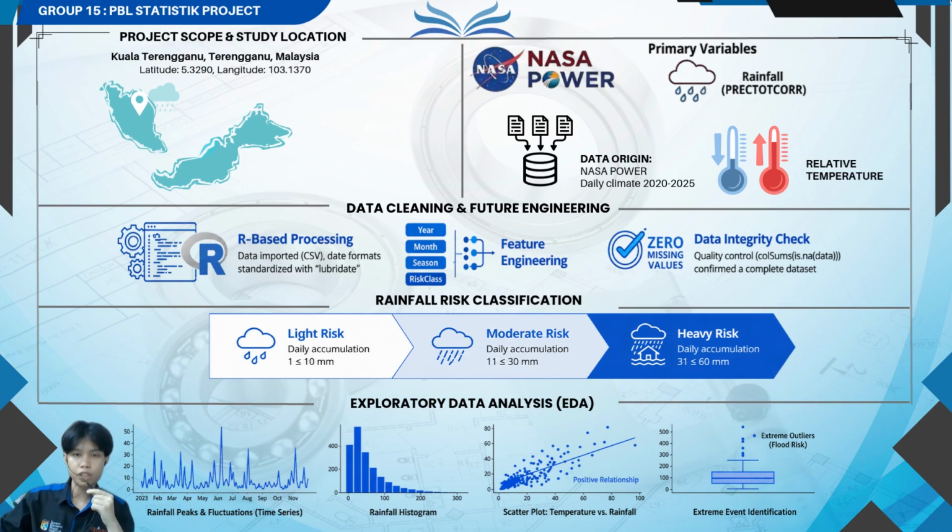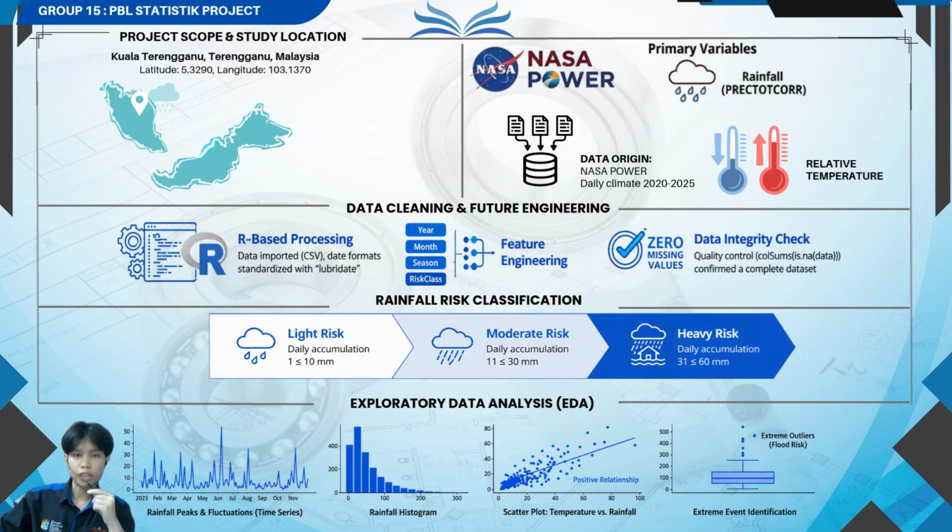For data preparation, we use R programming to clean and process the dataset. Additional features such as year, month, season, and also rainfall risk classification were created. The dataset was also checked for quality and contained 0 missing values. Rainfall was classified into 3 categories, which is light risk, which is 1 to 10 mm, moderate risk, which is 11 to 30 mm, and heavy risk, which is 31 to 60 mm.